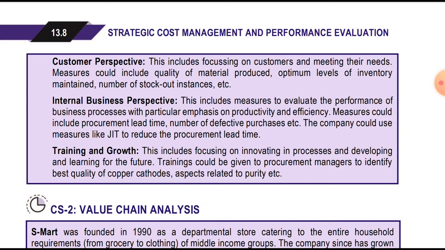The measures should include the procurement lead time, which is the difference between the order being placed and the goods being received. The number of defective purchases should be reduced. The company should introduce a just-in-time system to reduce the procurement lead time.